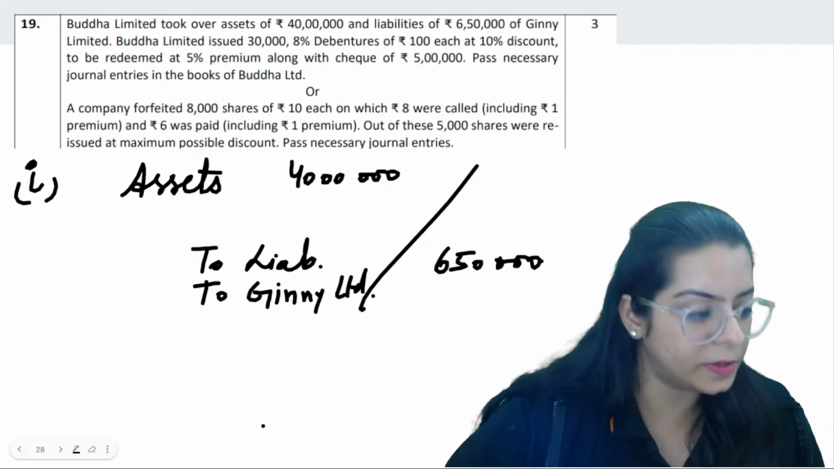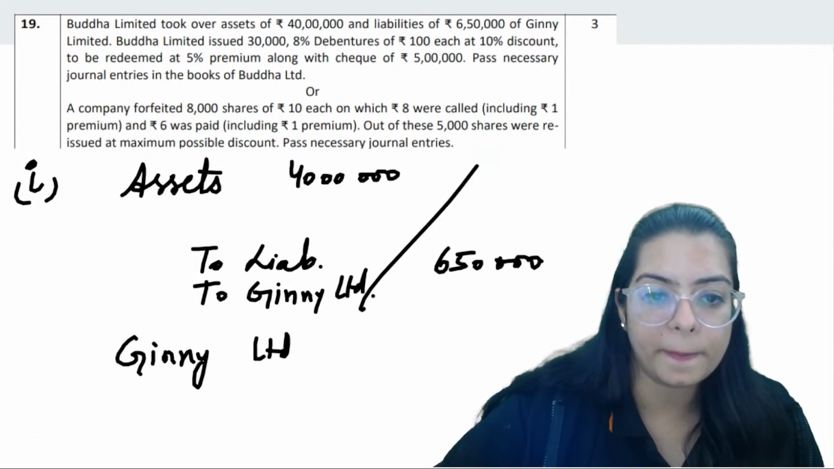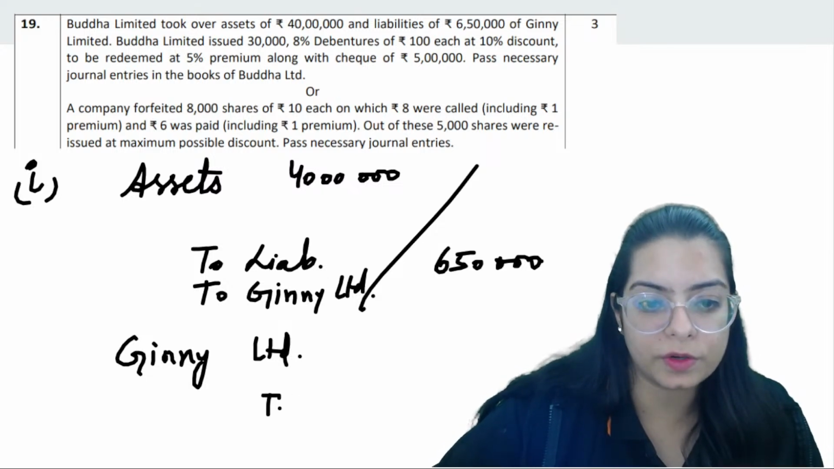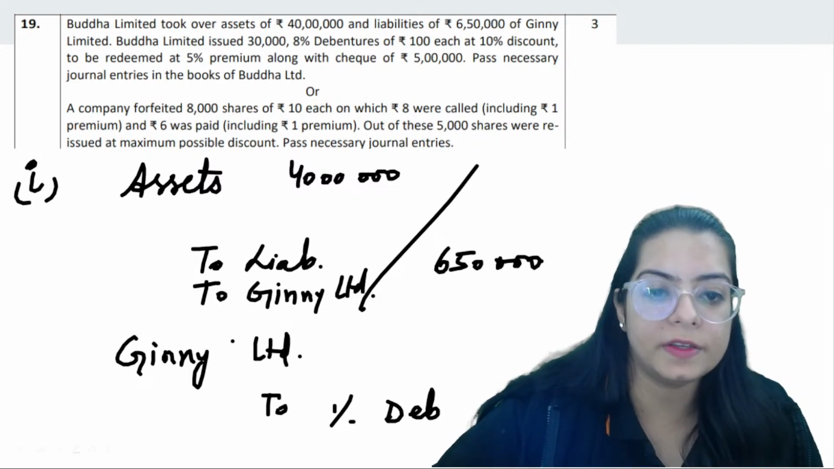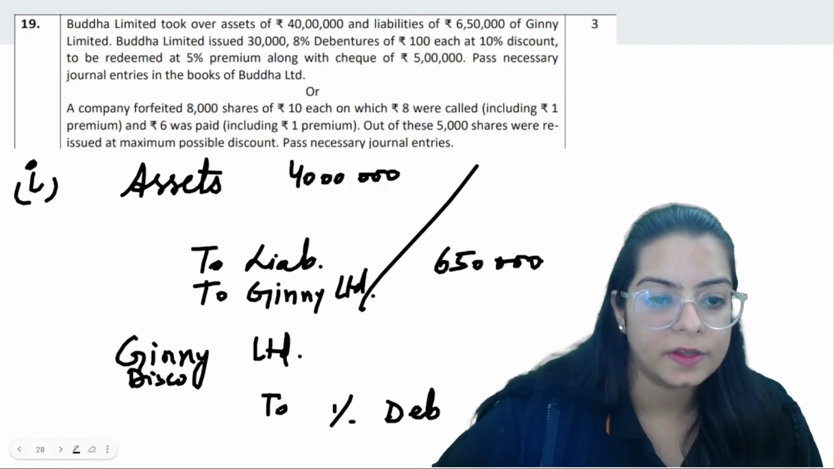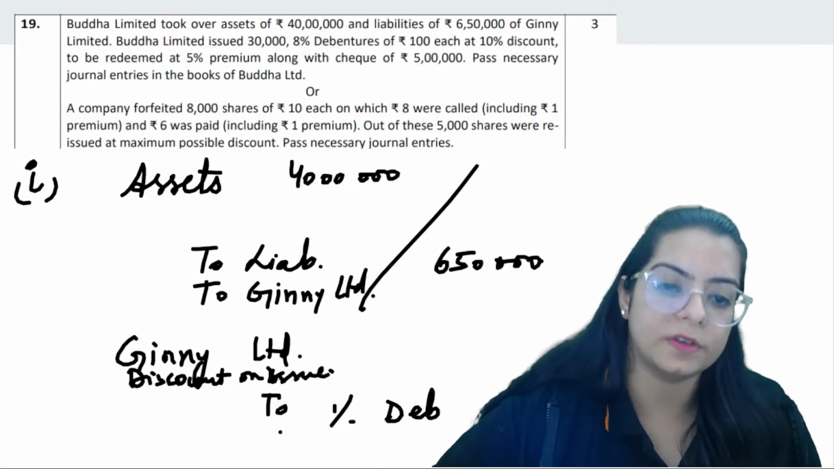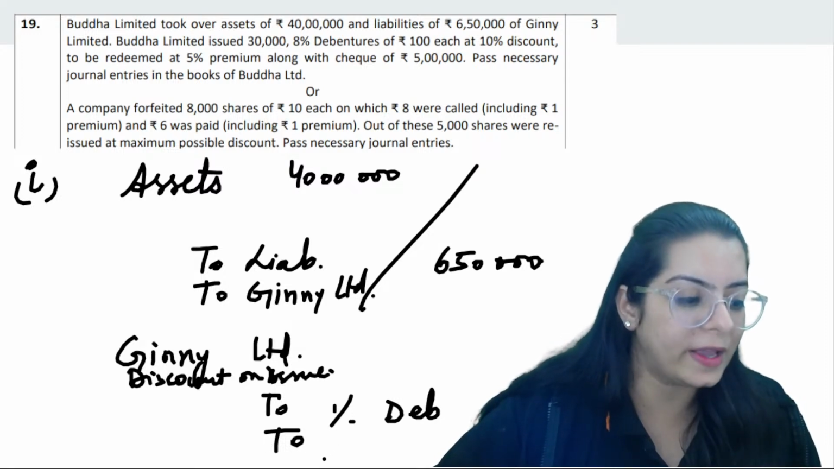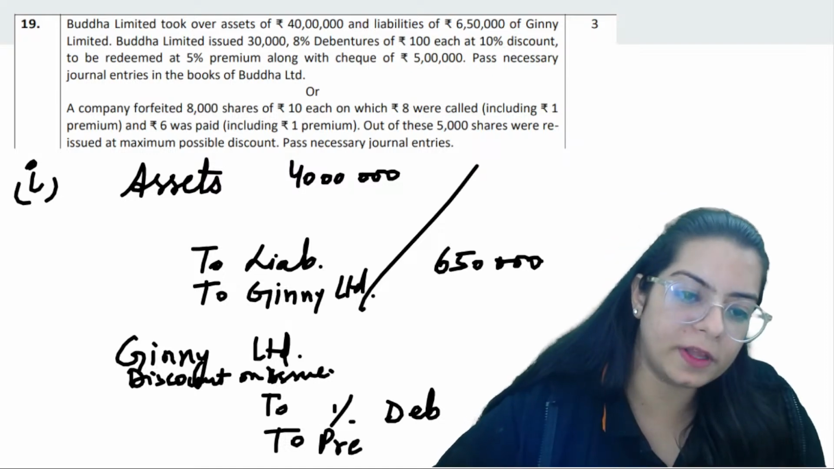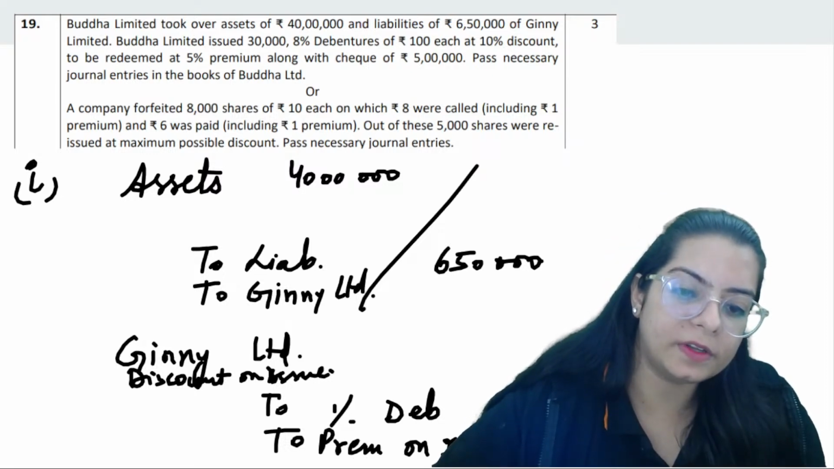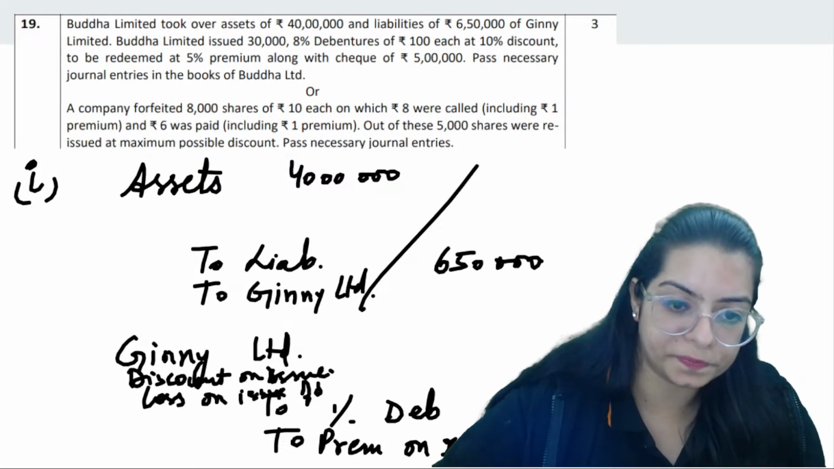How will we calculate the purchase consideration? We will take help from the second entry. Gimni Limited debit. Debentures have been issued at a discount. Discount on issue debit. Also, there is premium on redemption, which is posted twice, once on the debit side and then on the credit side.